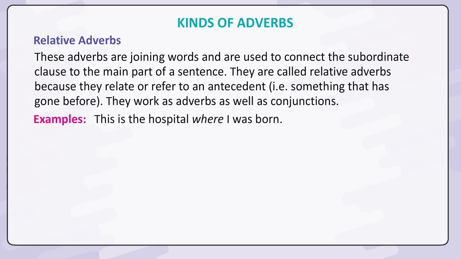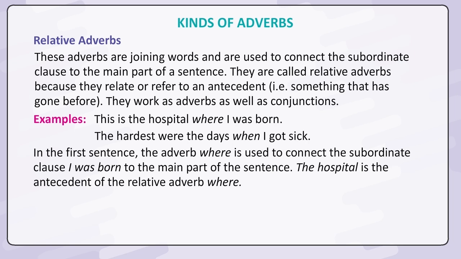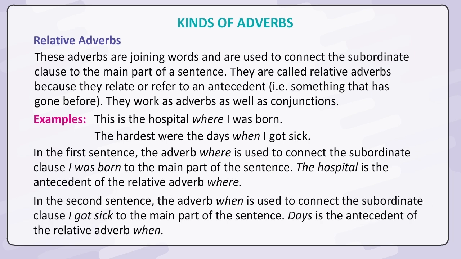Examples: This is the hospital where I was born. The hardest were the days when I got sick. In the first sentence, the adverb where is used to connect the subordinate clause I was born to the main part of the sentence. The hospital is the antecedent of the relative adverb where. In the second sentence, the adverb when is used to connect the subordinate clause I got sick to the main part of the sentence. Days is the antecedent of the relative adverb when.